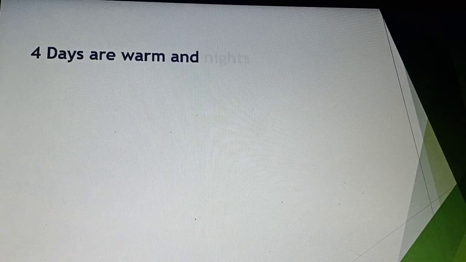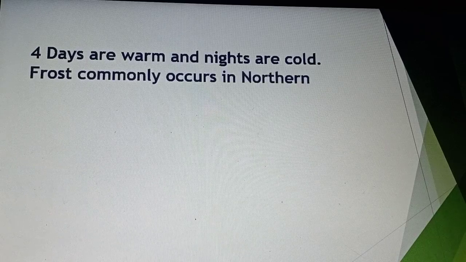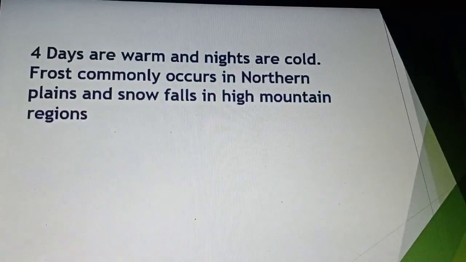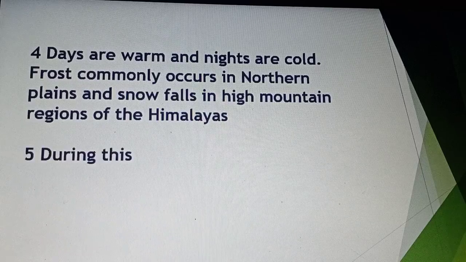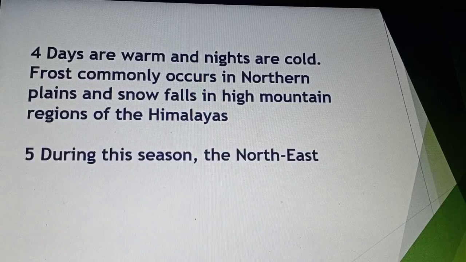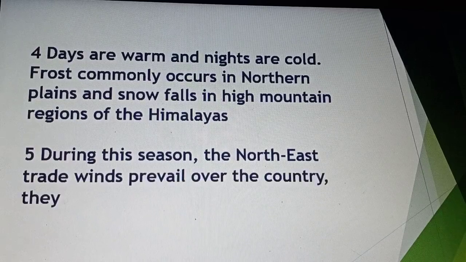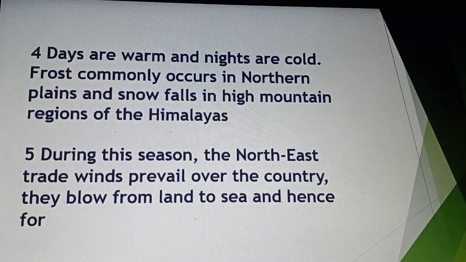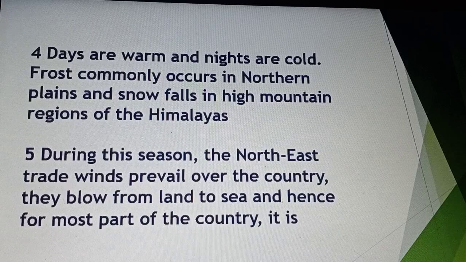Days are warm and nights are cold. Frost commonly occurs in the northern plains and snowfall in the high mountains. Frost is mostly found in the northern plain area, and snowfall in the high mountain region of the Himalaya, because the Himalaya are covered with mountains. There are three ranges, and mostly the Himachal part is covered with glacier.